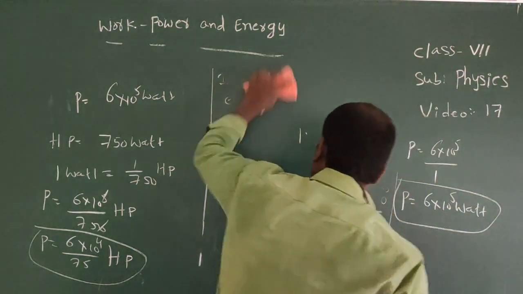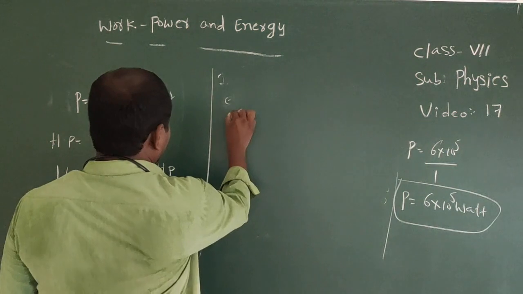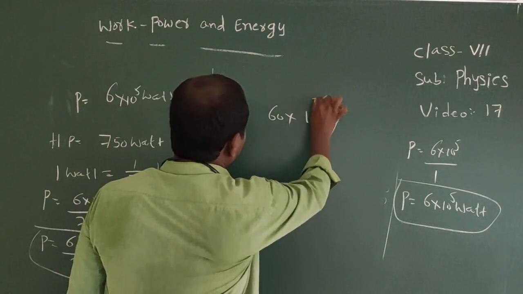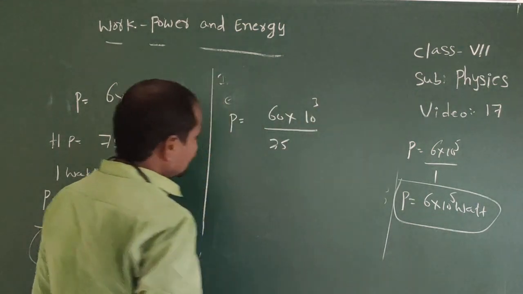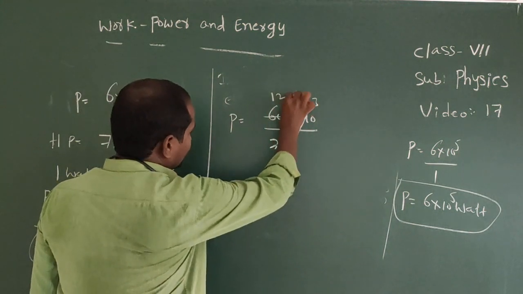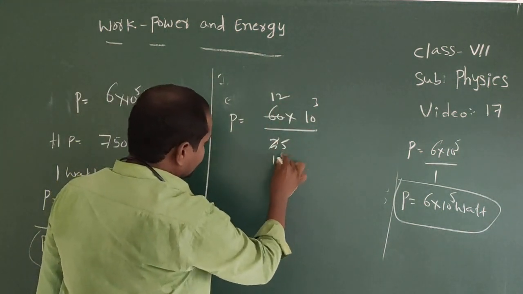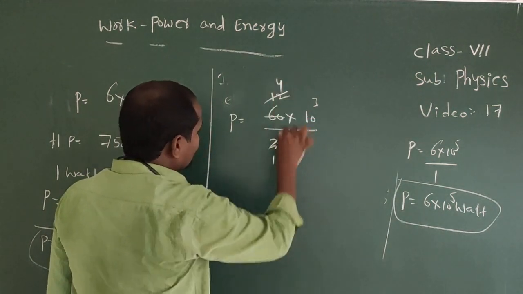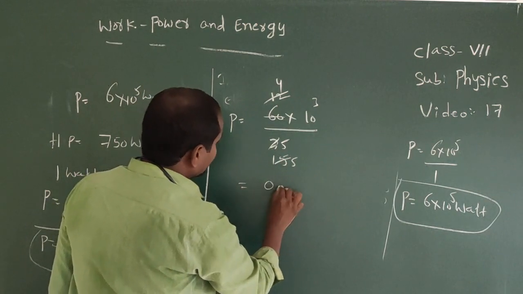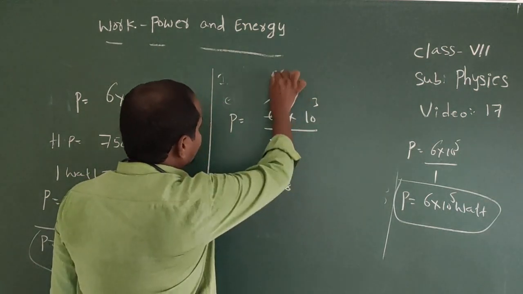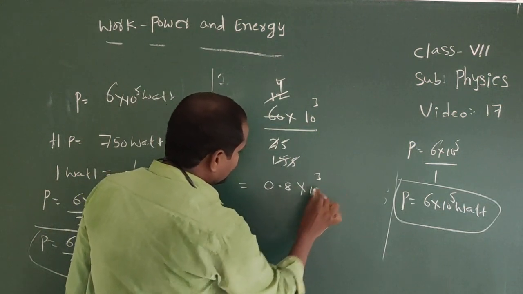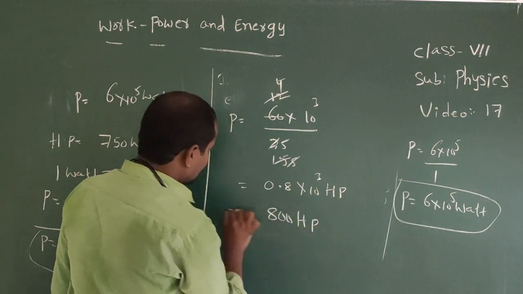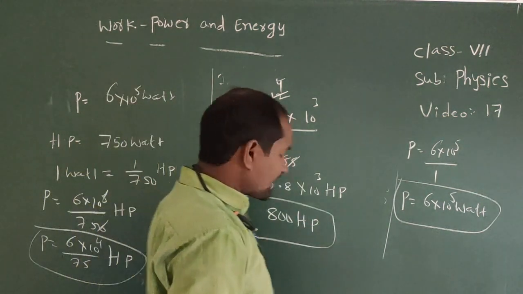We can write it like this also: power equals 60 into 10 power 3 by 75. 5 table, 5 1s are 5, 5 5s... 3 table, 3 4s, 3 5s. That equals 0.8. So we get 0.8 into 10 power 3 HP, or 800 HP. It is the power value in horsepower.